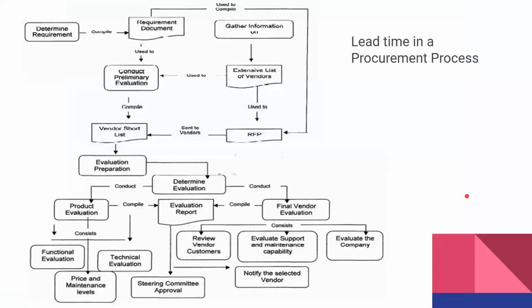I mean, you can also explain to your project team that our procurement process is not that simple. Yeah, the lead time is quite lengthy. So please understand that this project is quite complicated, and we have to be careful. This can start from requirement gathering, right, and then maybe the team can conduct preliminary evaluation, yeah, and then vendor shortlist.